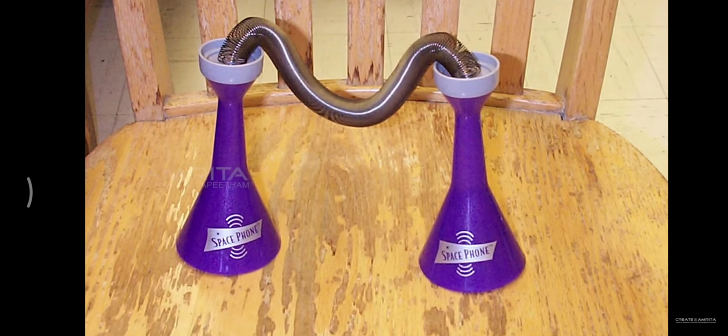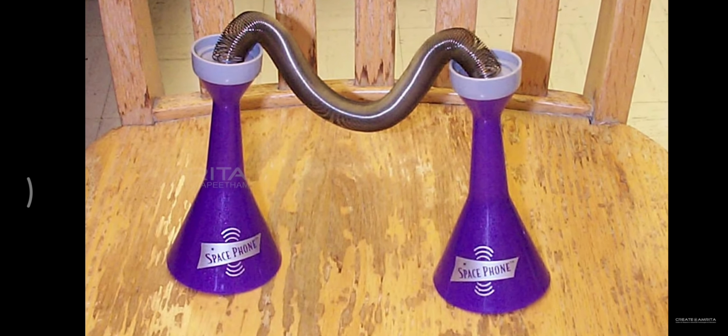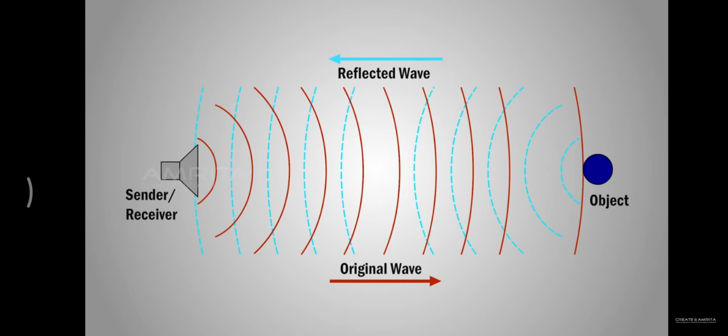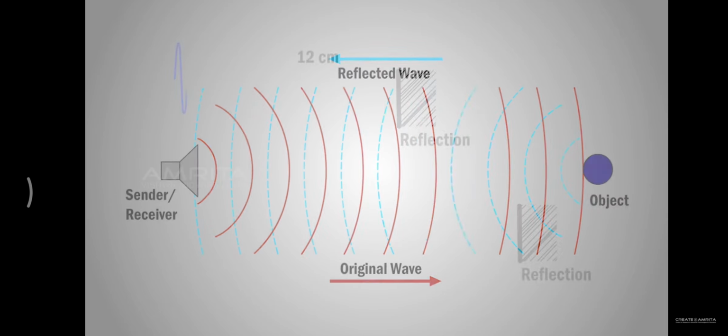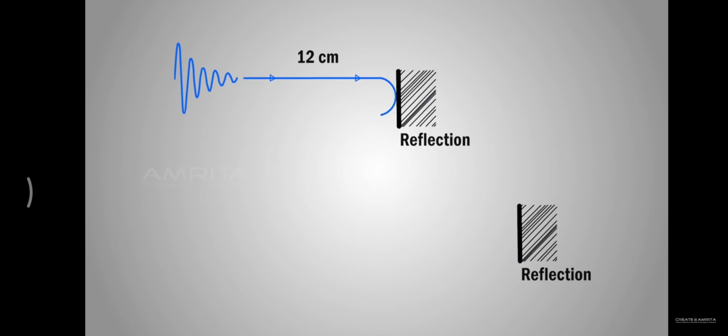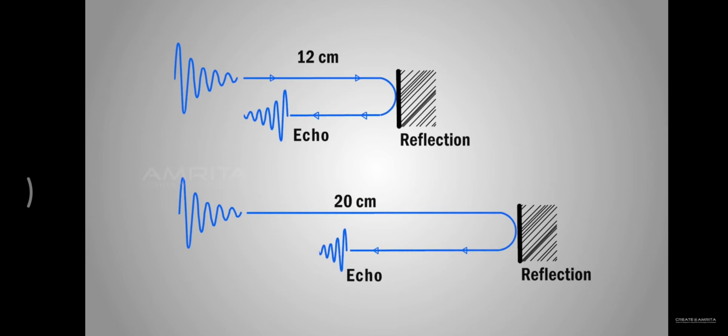Laws of reflection of sound. When sound travels in a given medium, it strikes the surface of another medium and bounces back in the same medium. This phenomenon is called the reflection of sound. The reflection of sound follows two laws.